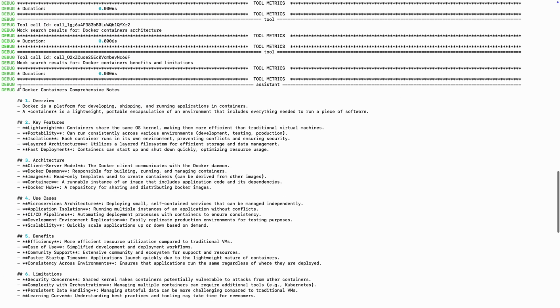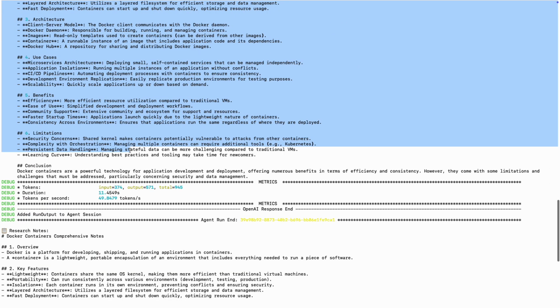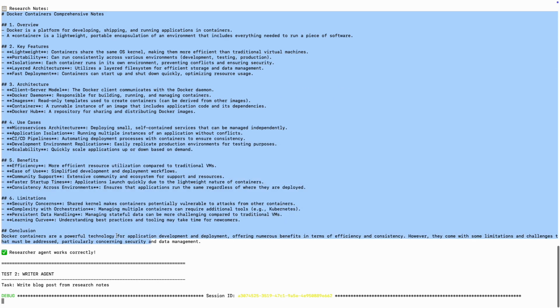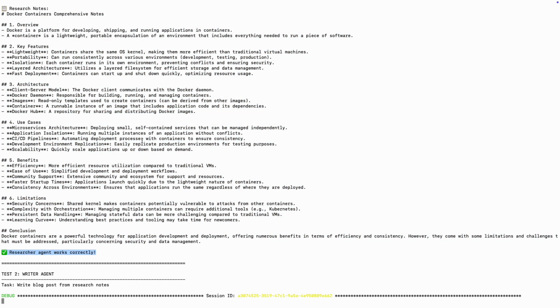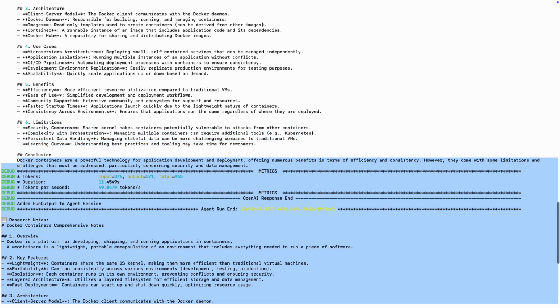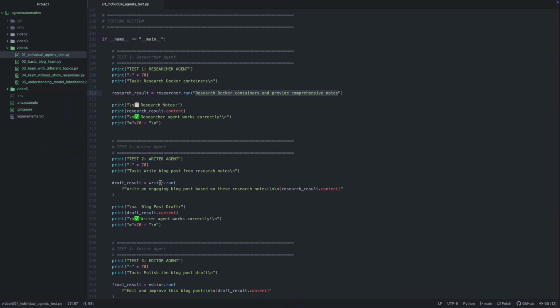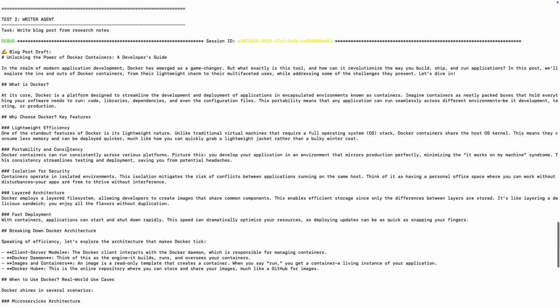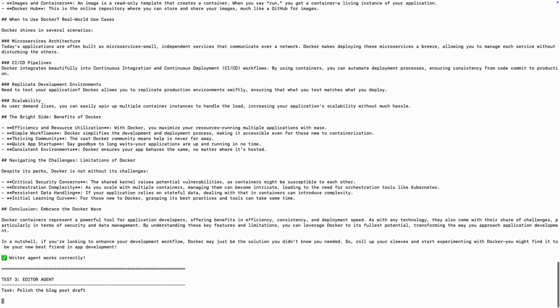Let's see. So these are the research notes. Now the research agent is working correctly. Now this output is being passed to the writer agent: write an engaging blog post based on these research notes. And we have provided the output of this agent to the input of the writer agent. So now this writer agent created a blog post draft.